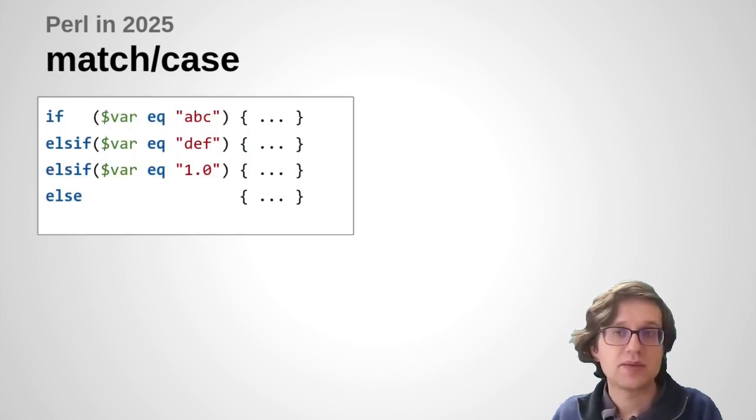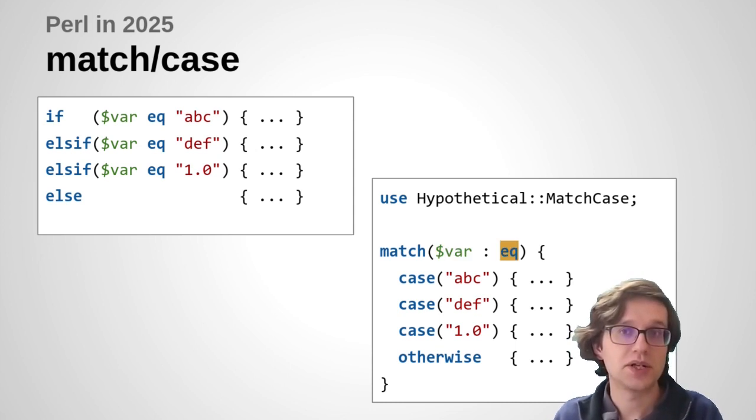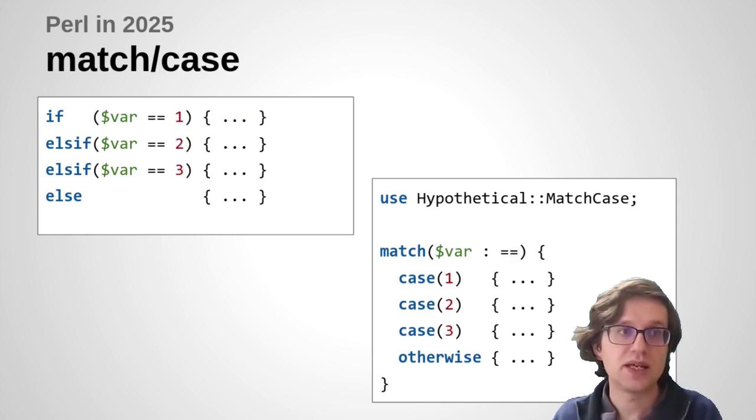So again, that typical example of code we saw earlier, we could imagine writing this form to say match this variable using this string equality operator against these various cases. So the programmer has told us we are using the string comparison operator, so there's no ambiguity here, there's no guesswork about are we doing strings or numbers. It's completely obvious. Or they could have chosen to write the numerical equality operator instead.